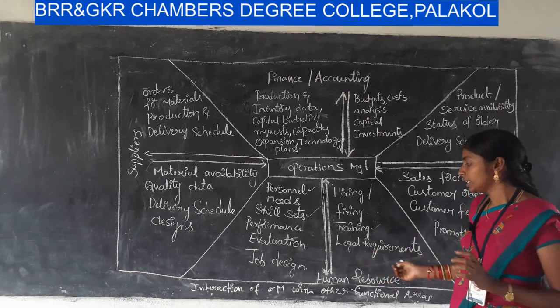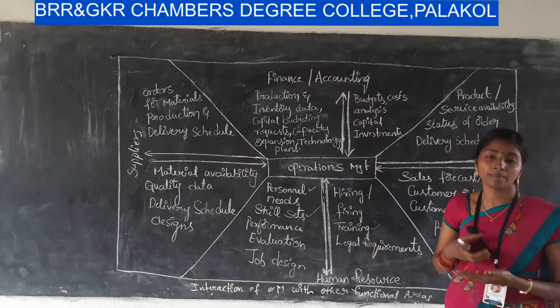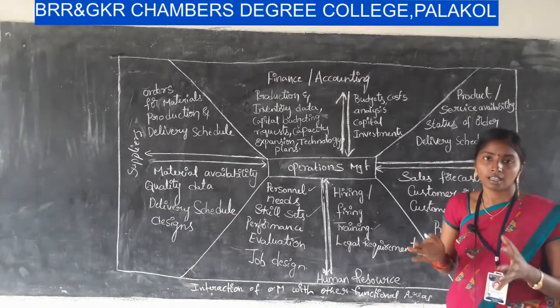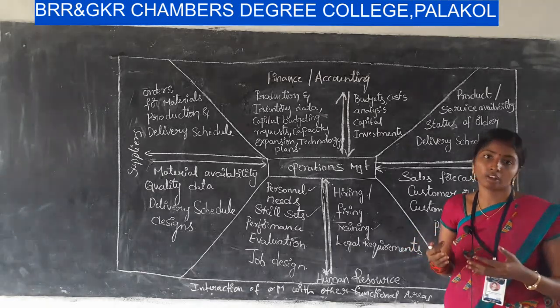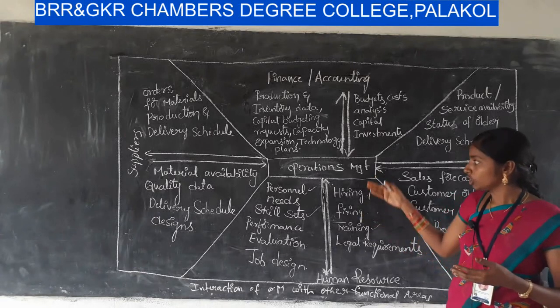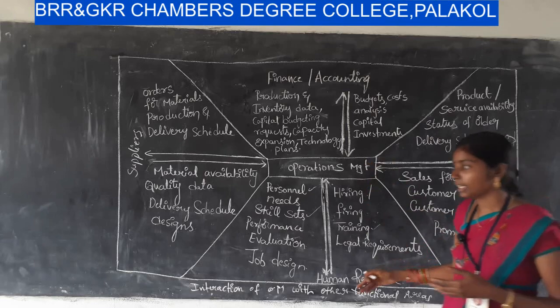Next one, legal requirements. There are some legal requirements which we need to follow. Some labor laws are there, so we have to follow the laws to avoid future conflicts between the labor and the company. In this way the operations management is related with human resource management.